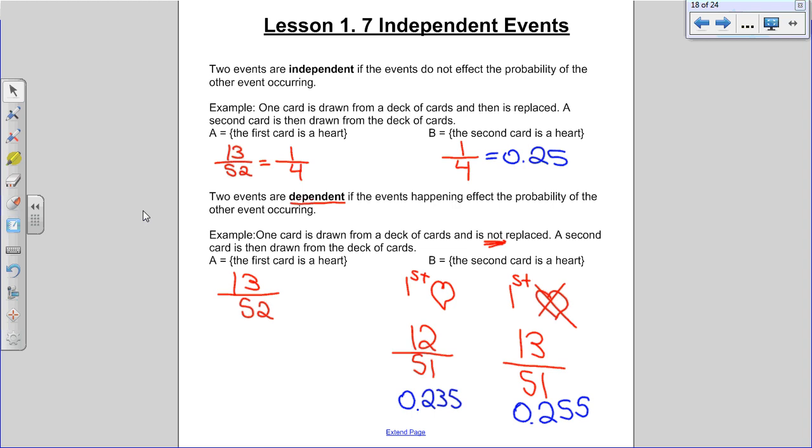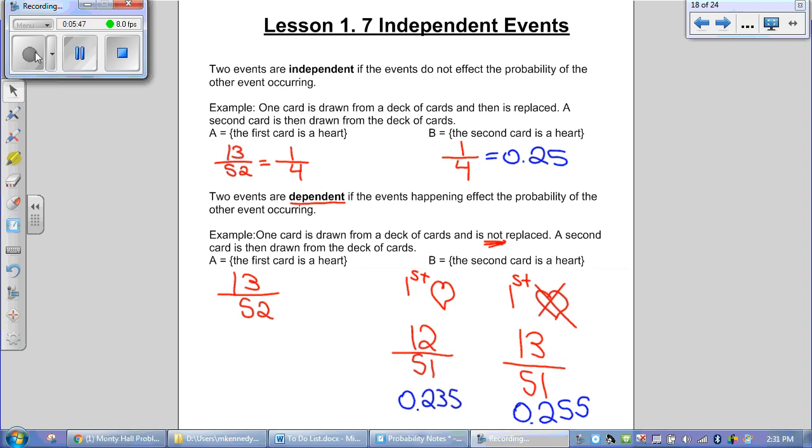Like if you're drawing something out of a bag, right? I have a bag, there are 2 red markers and 1 blue marker. And I reach in and pull out a red marker. Now whoever pulls out next only has 1 red marker left to pull from, right? So they have a 50% chance, where before they had 2 reds compared to 1 blue. Anyways, you'll notice that if you have dependent events, it changes the probability of what's actually happening. Independent events, the probability of the events isn't altered. It stays the same.